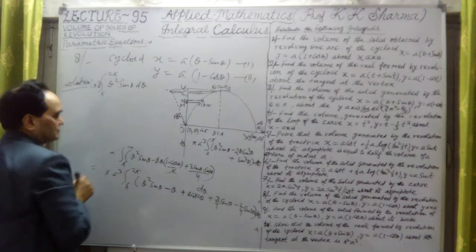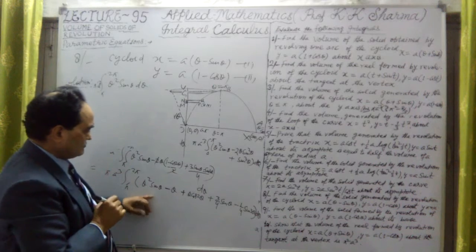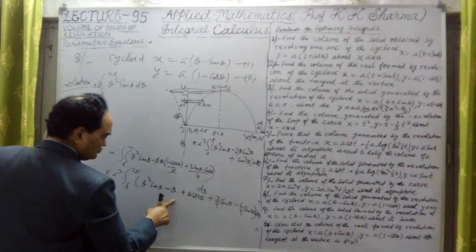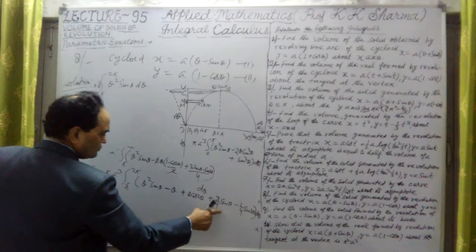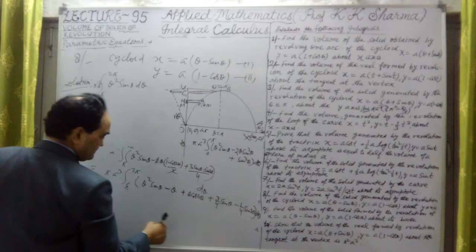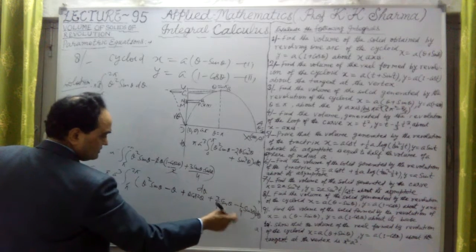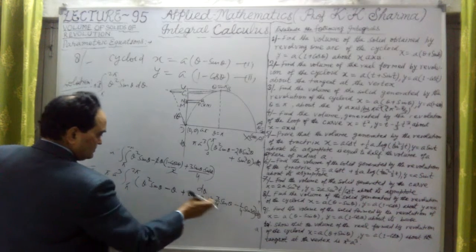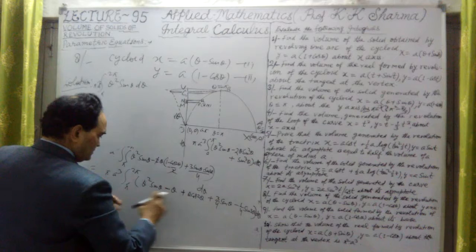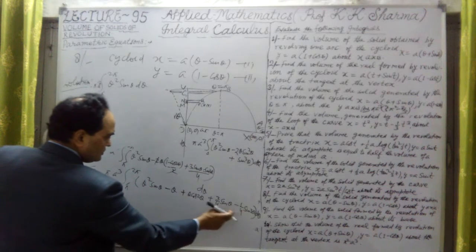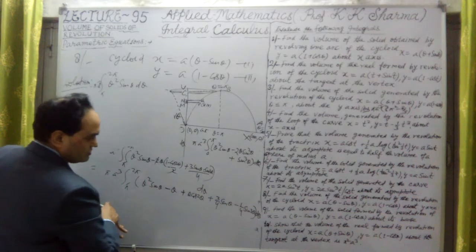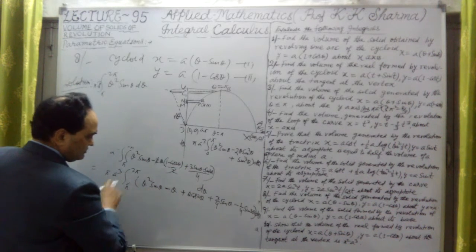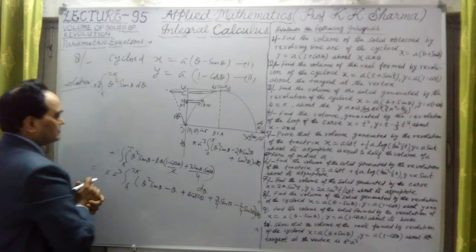Let me first integrate this. Because these values are, theta is theta square upon 2 undoubtedly, and 3 by 4 sin theta is minus cos theta, and sin 3 theta is minus cos 3 theta upon 3. So they are minus plus here, this is negative. These three steps, 1, 2 and 3, are directly integrated. No problem at all. Only theta cos 2 theta and theta square sin theta have to be integrated separately.